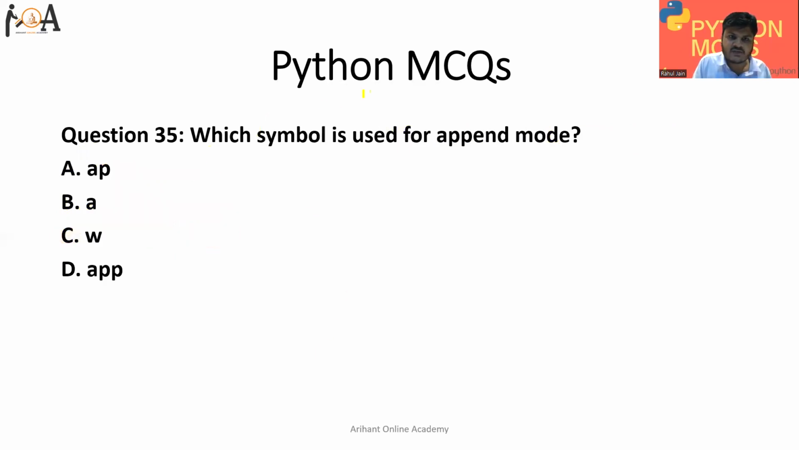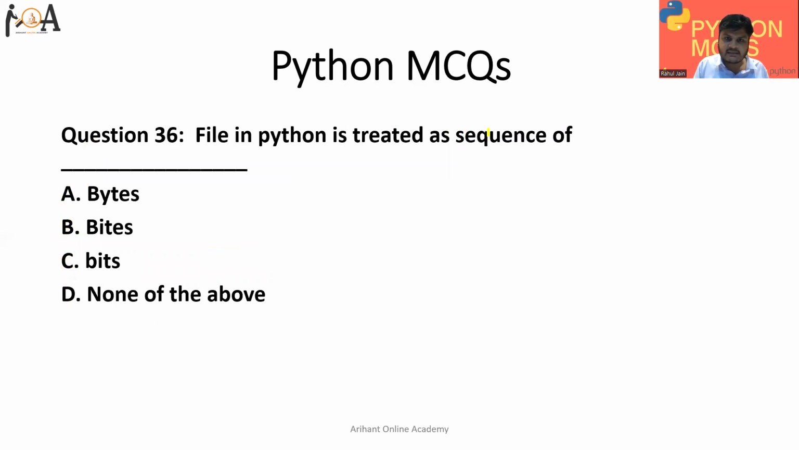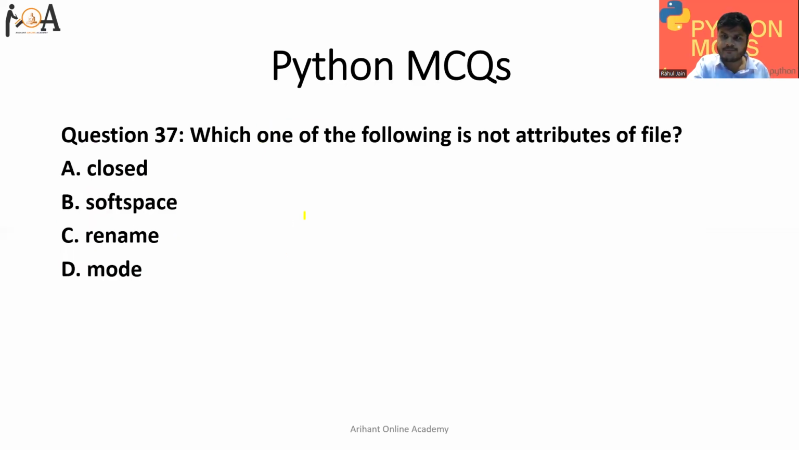Question number 35. Which symbol is used for append mode? Basically simple A, single A. Option B is the correct answer. The simple A symbol is used for append mode, and we can write the file object and then append mode. A is used. Option B. Next: a file in Python is treated as a sequence of bytes. Basically, it is treated as a sequence of bytes, right? So option A is the correct answer.